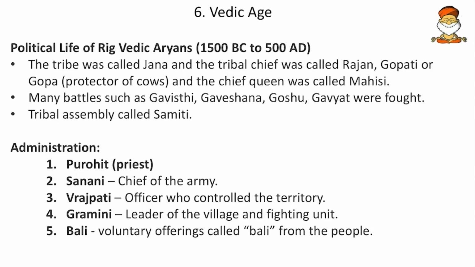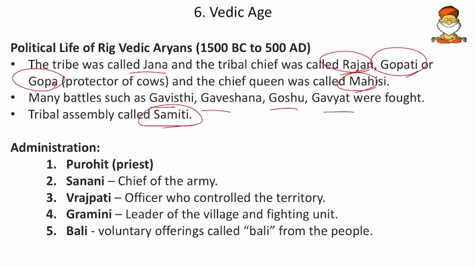The tribe was called Jana and the tribal chief was called Rajan, or he was also called Gopati or Gopa, and the chief queen was called Mahishi. Many battles such as Gavishti, Gaveshana, Goshu, Gavyat were fought, and the tribal assemblies were held. They were called the Samitis.